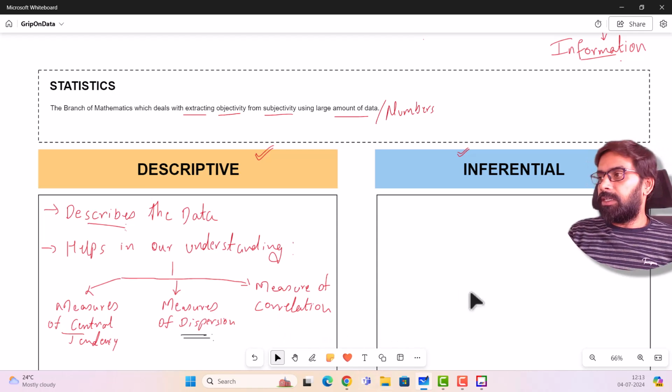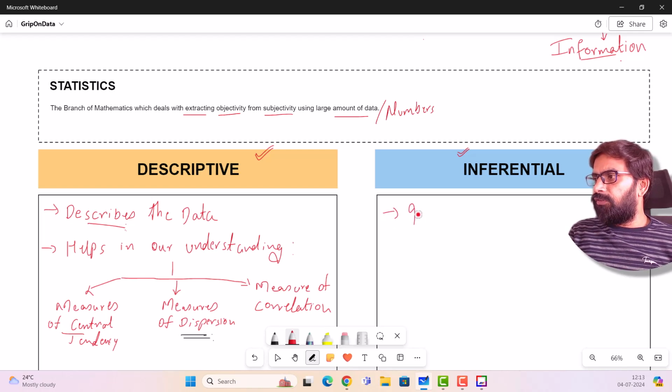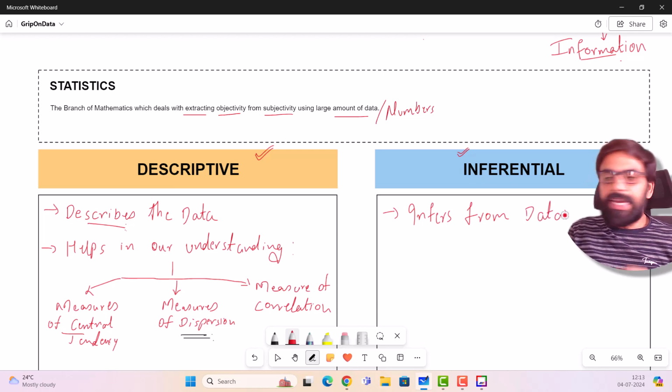Inferential statistics starts with a lot of things. I think the most important being, as the name suggests, let me first make you guys understand what you mean by inferential statistics. Inferential statistics simply infers from data. So point is, our understanding of the data is done.